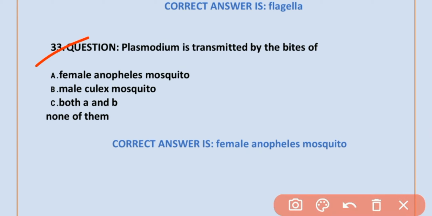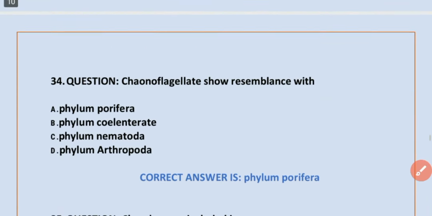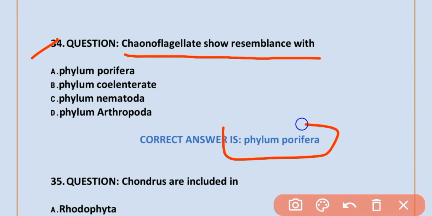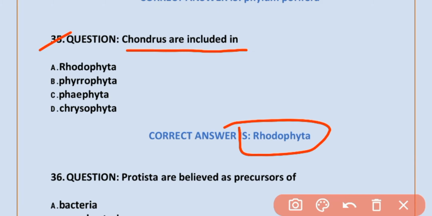MCQ number 33. Plasmodium is transmitted by the bite of female Anopheles mosquito. Option A is correct. MCQ number 34. Choanoflagellates show resemblance with phylum Porifera. Option A is correct. Porifera. MCQ number 35. Gonyaulax is included in Pyrrophyta. Option A is correct.